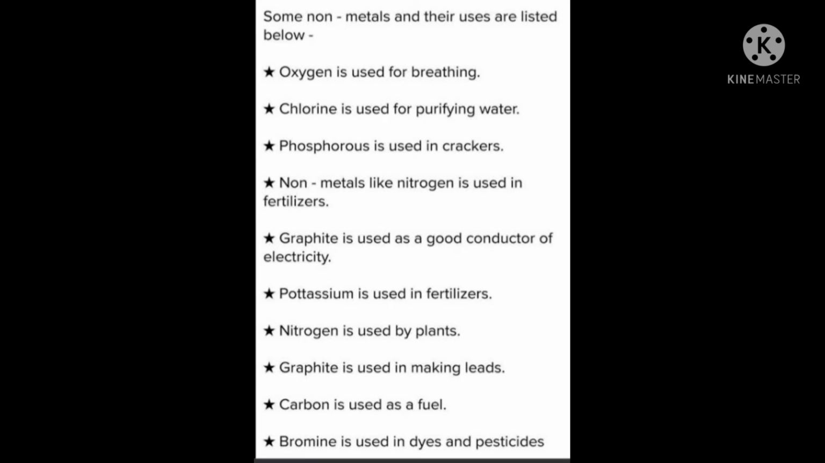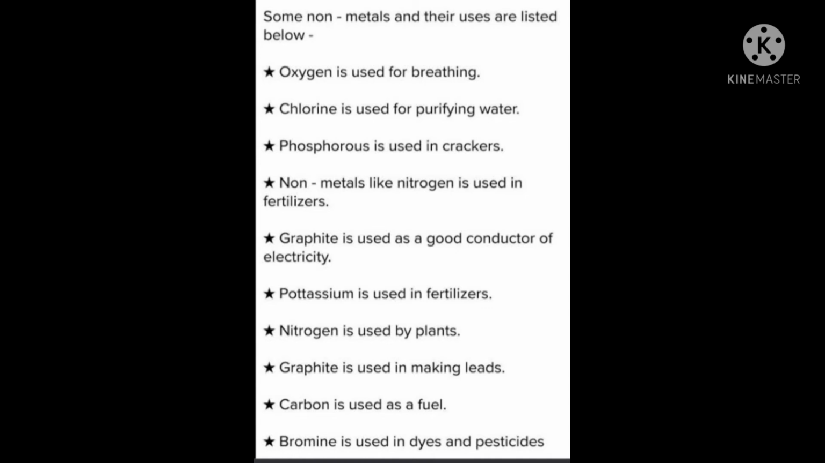Some nonmetals and their uses. Oxygen is used for breathing. Chlorine is used for purifying water. Phosphorus is used in crackers. Nonmetals like nitrogen are used in fertilizers. Graphite is a good conductor of electricity. Nitrogen is used by plants.